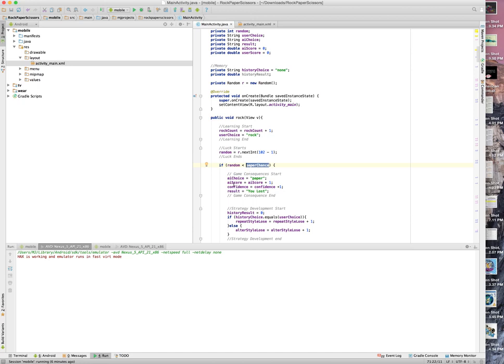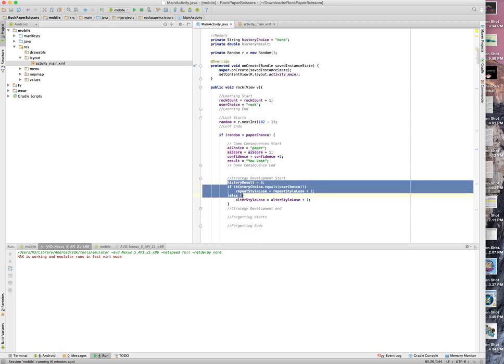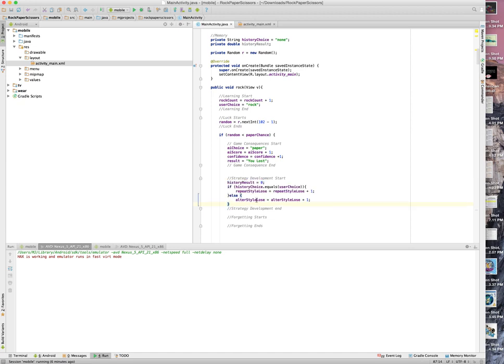You can see that if the AI wins, its confidence grows by 1, and we're going to see where confidence comes in, and the score goes up by 1. Then we're also going to record what type of player you are. Are you a repeating player or are you an alternating player? It starts picking that up.